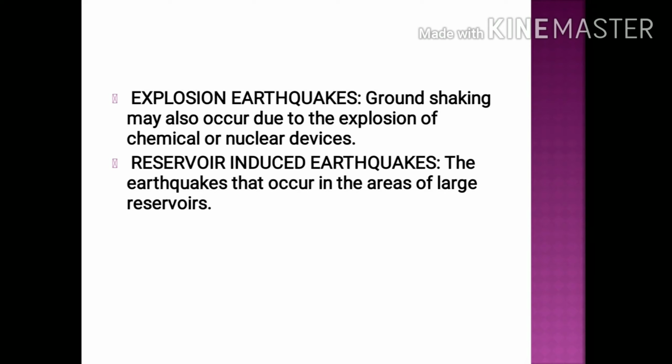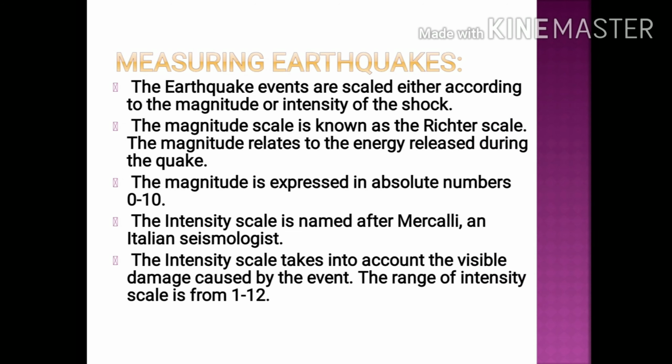And last is reservoir induced earthquakes. The earthquakes that occur in the areas of large reservoirs are called reservoir induced earthquakes. So these are the types of earthquakes, which include tectonic earthquake, volcanic earthquake, explosion earthquake, reservoir induced earthquake and collapse earthquakes.